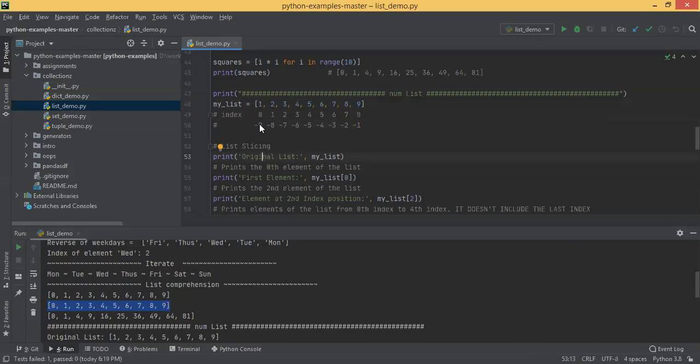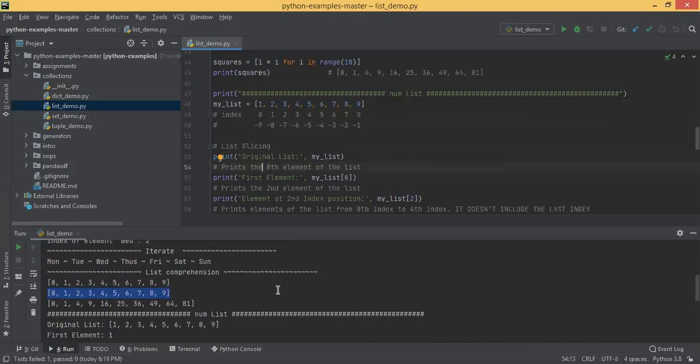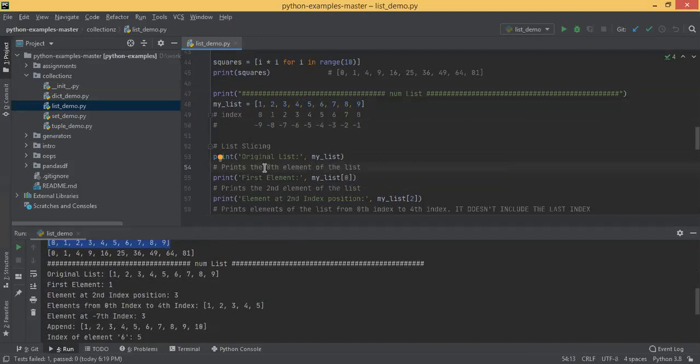Slicing means you can take a portion of the list by using the appropriate range of elements. The original list you just printed here is 1, 2, 3, 4 up to 9. Then first element is my list of 0.